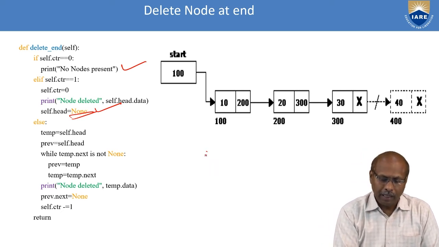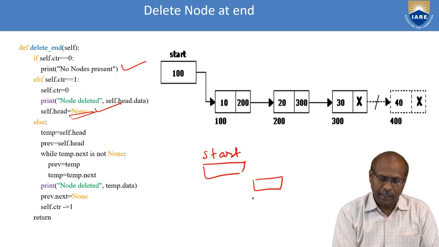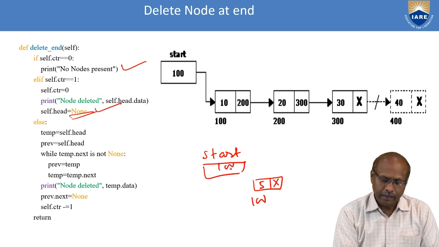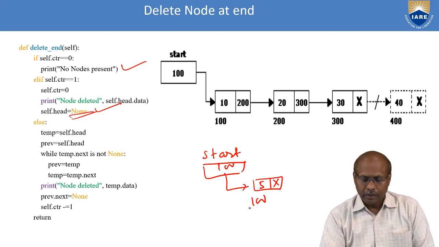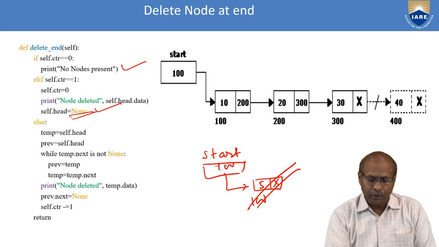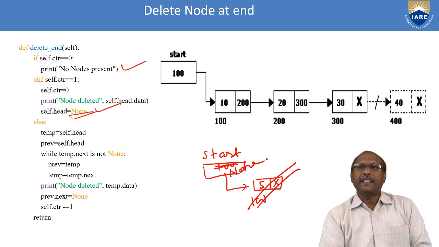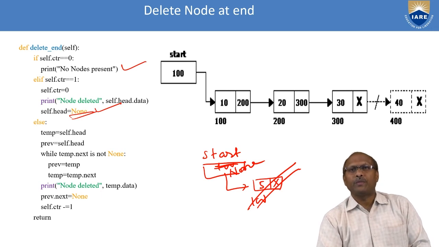For example, I will write here start, and I am having address 100, value 5 and None. Assume there is a single node. Now after deleting, what do you have to do? When you want to delete, you assign null to this value. That indicates that there is no more node.